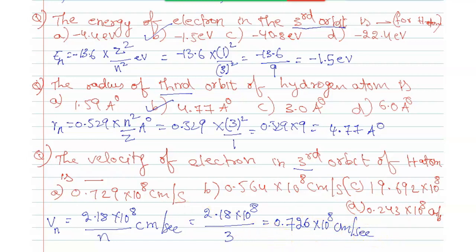In which option is there? Option A. See, students, 0.729. So option A is the correct one. Actually we are taking 2.1 first, so that's why we are taking 0.7. 3 sevens are 21, 3 twos are 6. So 0.726 into 10 power 8 centimeter per second. So option A is the correct answer, students.